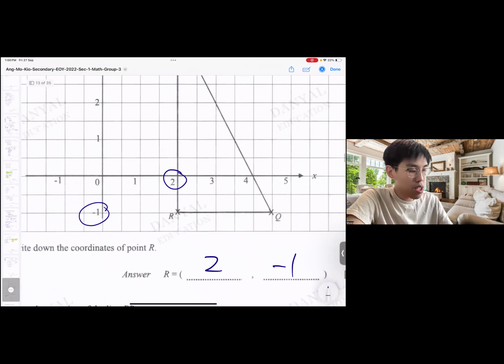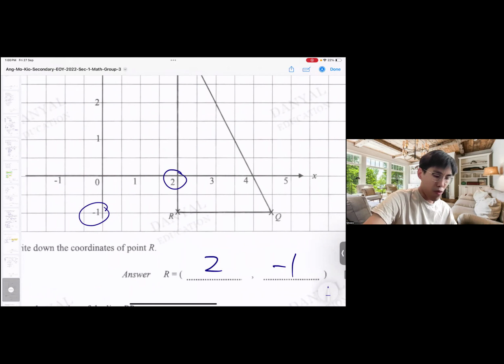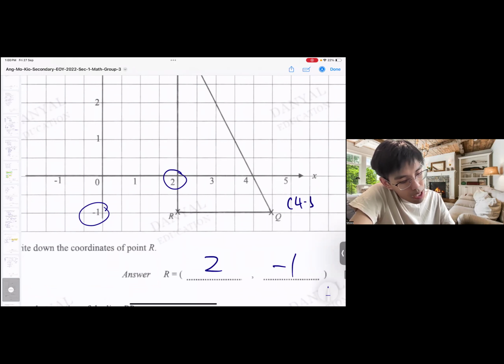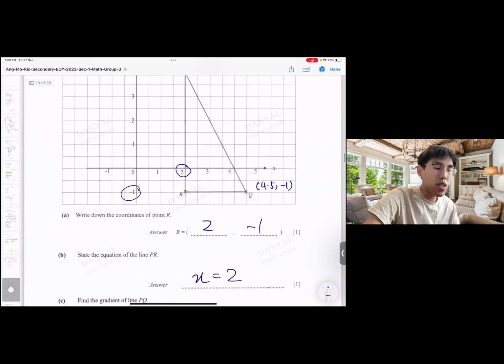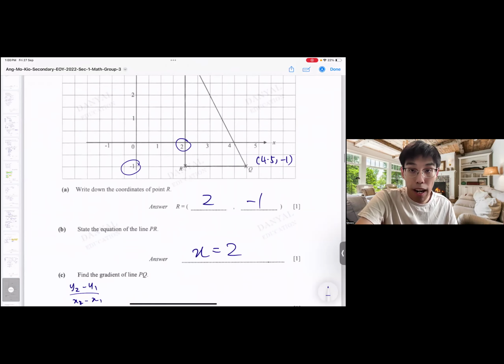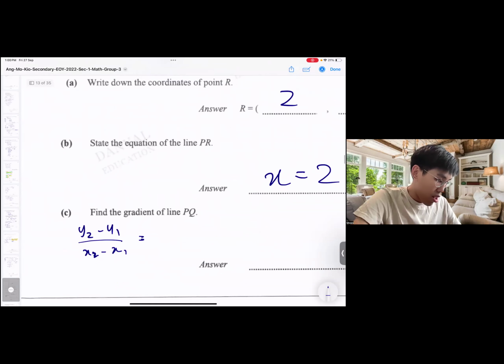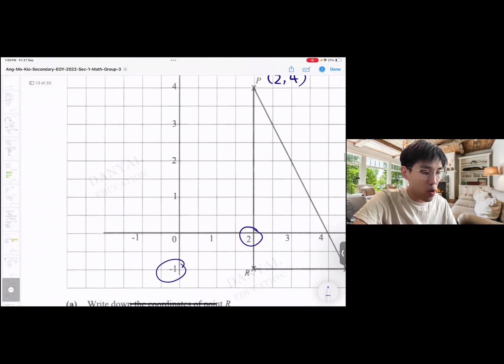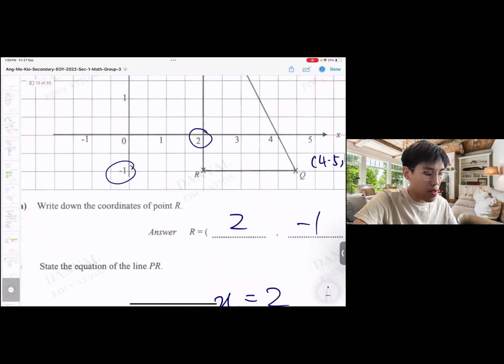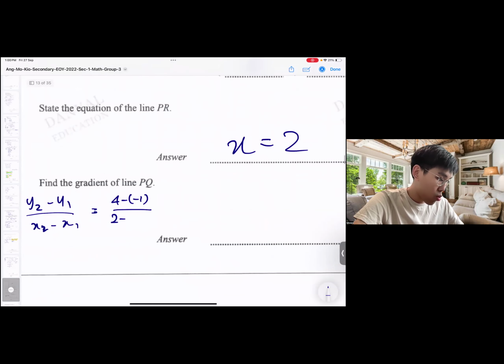Q looks like 4.5, -1. The idea is to find the difference between the rise and the run. So y2 minus y1 is 4 minus -1, and for x it will be 2 minus 4.5. Then you get 5 over -2.5, which is -2.